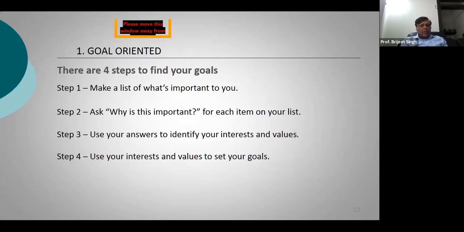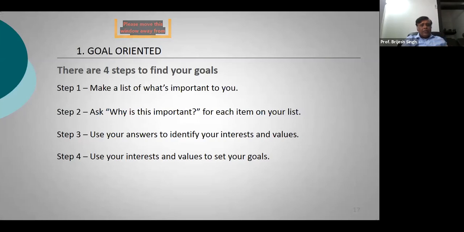But this is one of the best ways to make sure your goals are in line with your interests and values. If you are not interested in pursuing a goal, you will not be able to achieve it. For a very simple reason, I've seen this, that most of the students want to pursue something because everybody else is also doing it. Find out your goals. If the goal matches your interests and your values, then those are the goals that you should go after.